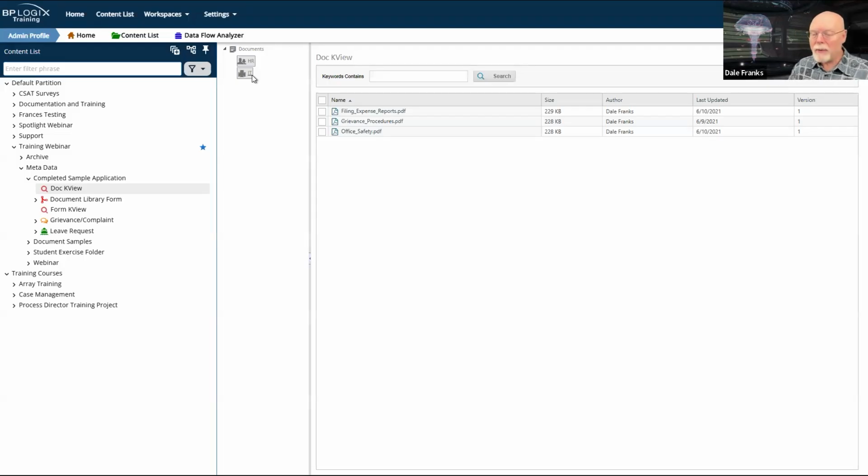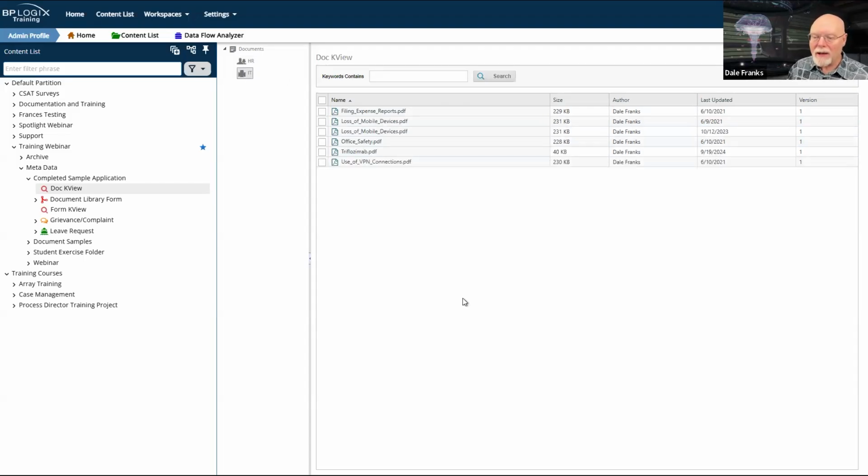It doesn't just have to be a single category. So if I apply my filing expense reports, my grievance procedures, and my office safety, if I decide that these are not only HR documents, but that they are also IT documents, then when I do a search for IT, they also show up there. So the nice thing about metadata is I can apply multiple categories to the same object and have it show up at different places if I do a metadata search, which is essentially what a knowledge view with category navigation is. It's a search for matching categories.